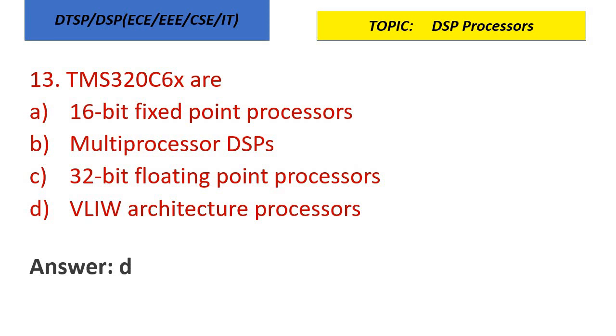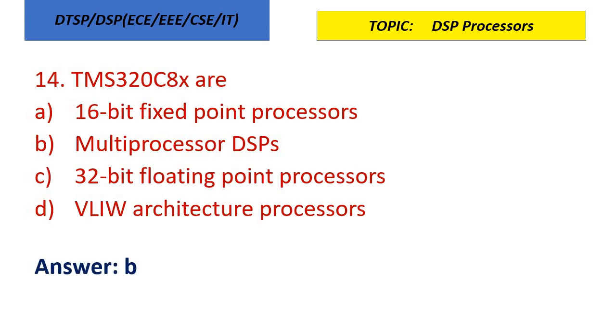TMS320C6X processors are based on VLIW architecture that employs ILP and MIMD. So 6X, remember it is VLIW architecture. And TMS320C8X are examples for multiprocessor digital signal processors. So option B is the correct answer.